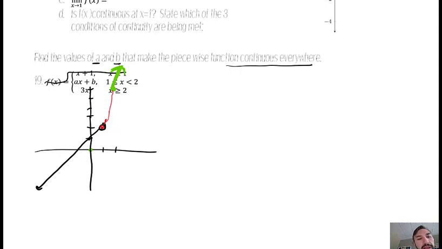So what's happening is at x equals 1, I'm trying to make sure that not just x plus 1 gives me a value of 2, but I want to make sure that ax plus b gives me a value of 2.